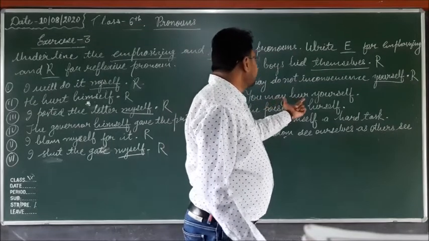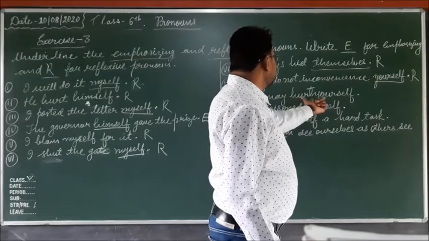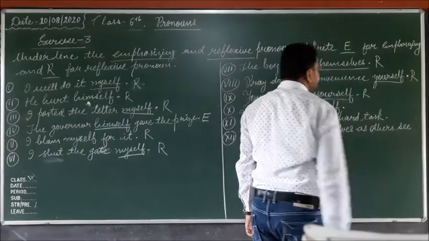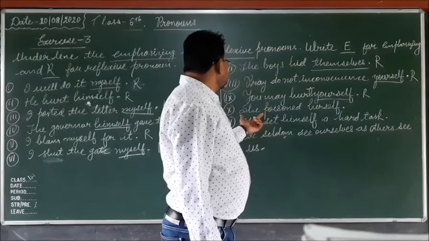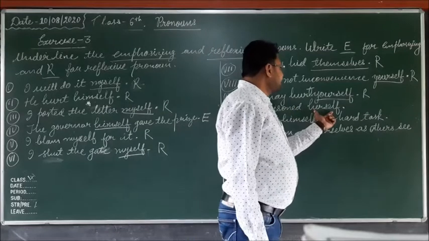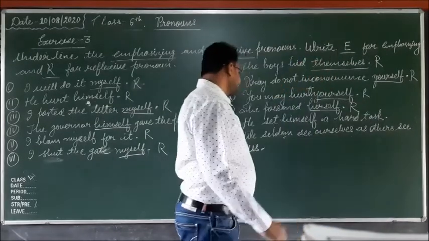Ninth: you may hurt yourself. So this is also the object of the verb. So it is also a reflexive pronoun, not an emphasizing pronoun. Tenth number: she poisoned herself. Poison is the verb here and that is the object of the verb. So it is also a reflexive pronoun.